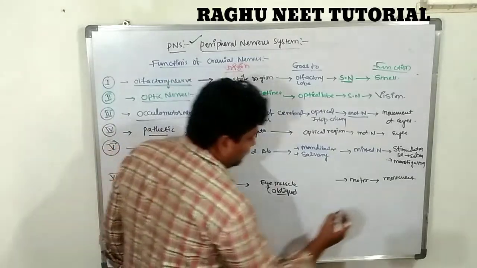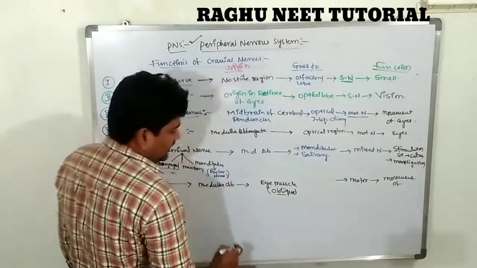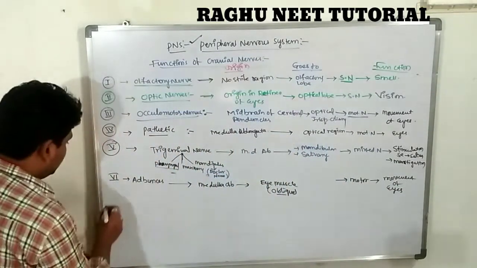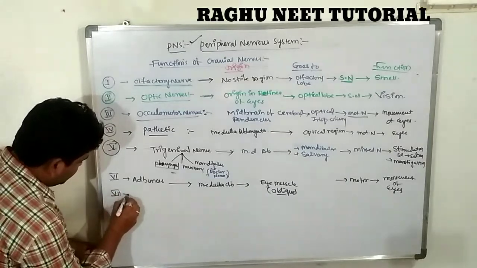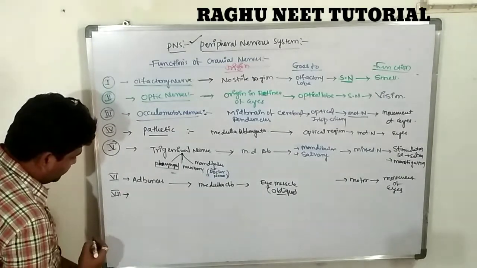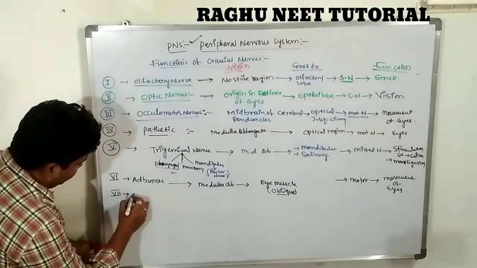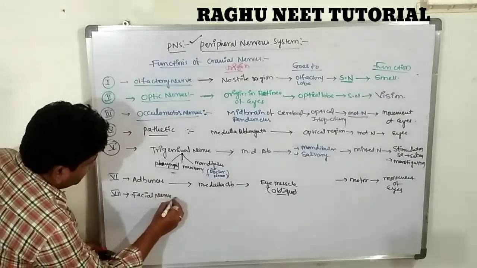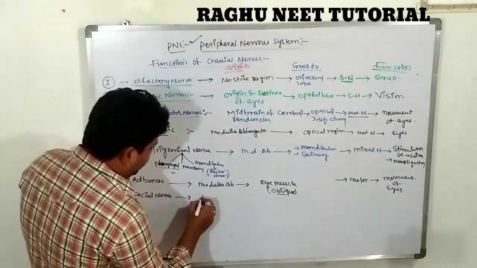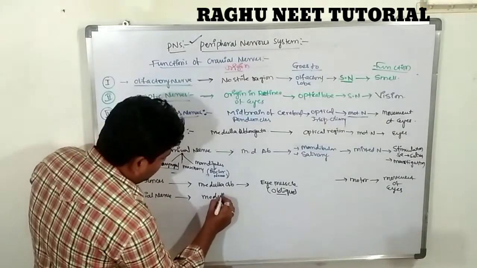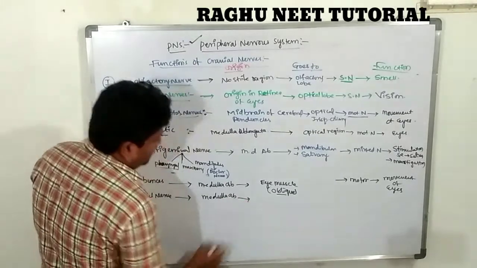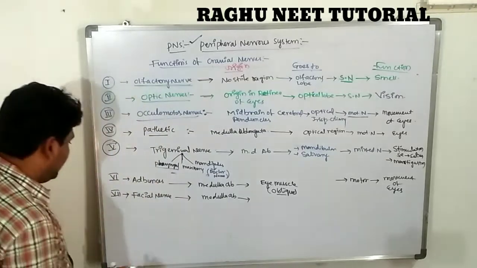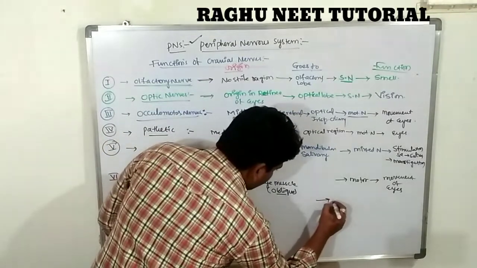So this is the movement of the eyes. The seventh one is the facial nerve. This facial nerve also originates from the medulla oblongata. It is a mixed nerve.